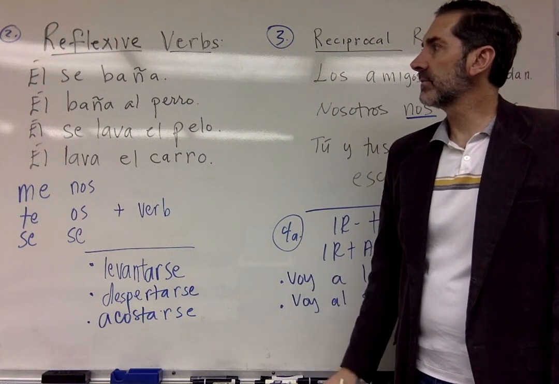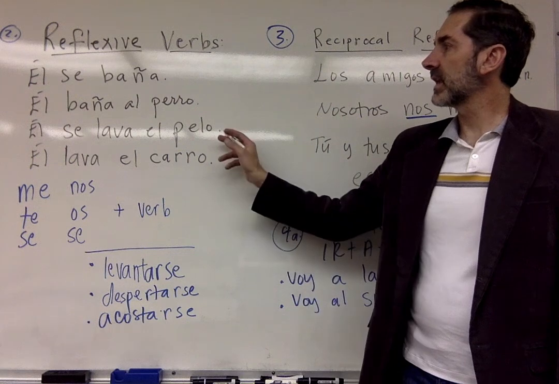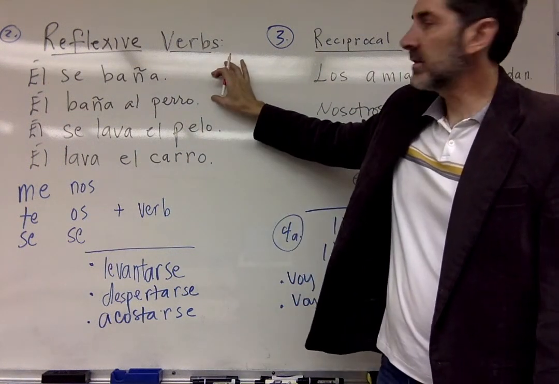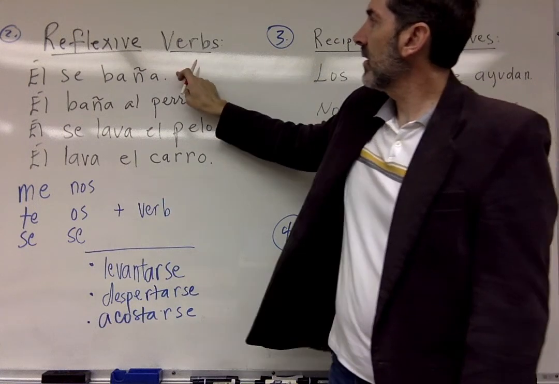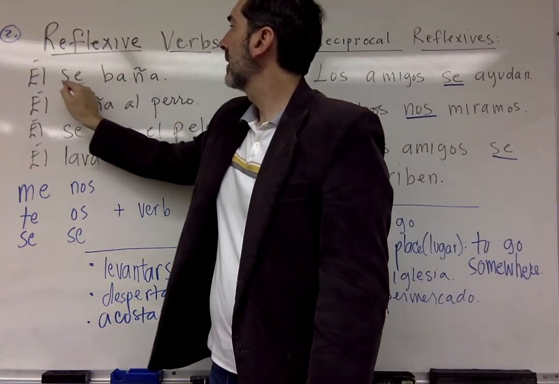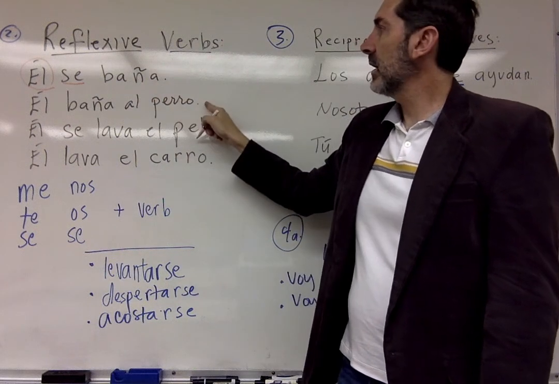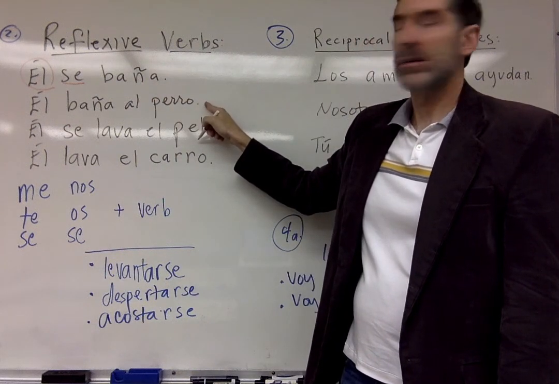Él se baña. Él baña al perro. Él se lava el pelo. Él se lava el carro. What is the difference between these two sentences and these two sentences? Here, the subject él, here, is washing himself. Here, he's washing the dog.